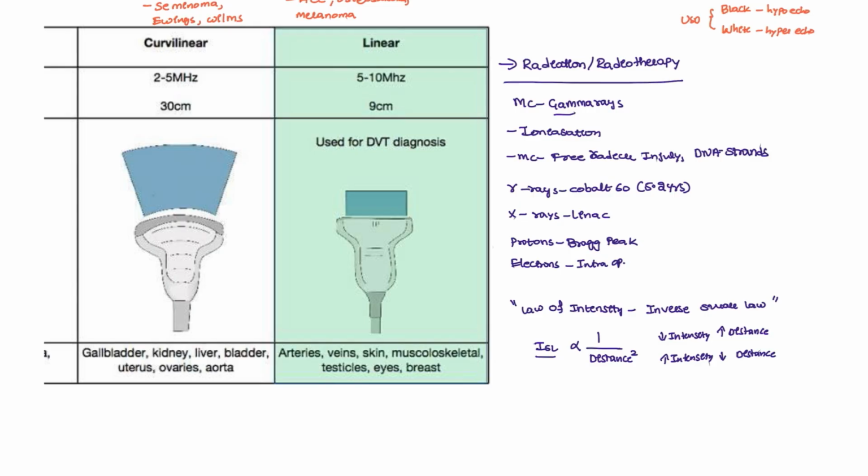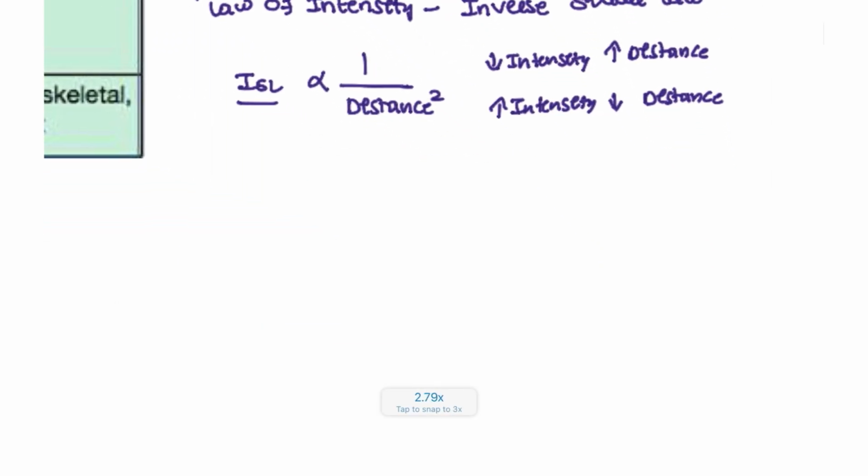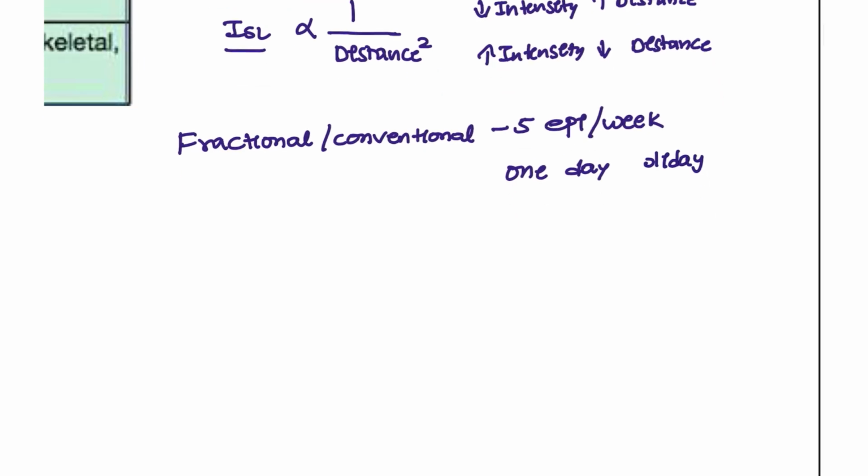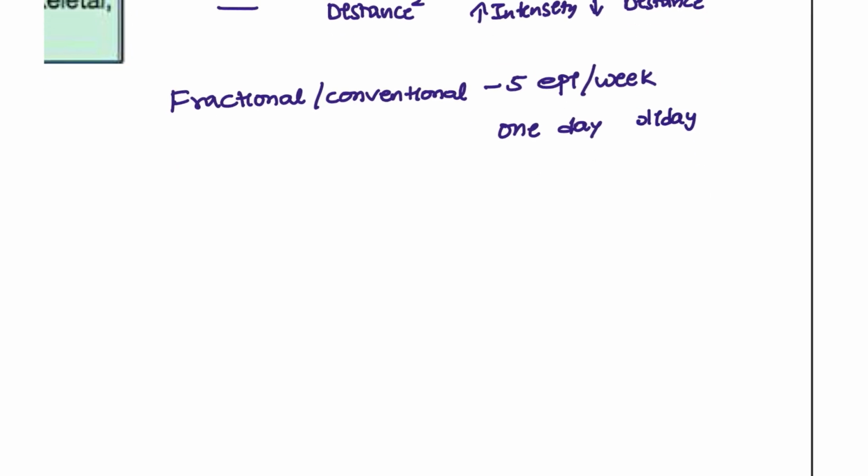Next, apart from that, radiation can be of different types. For example, we have the fractional type. So fractional radiotherapy is also known as conventional radiotherapy. How many sessions do we give? 5 sessions per week, and one day is given as a holiday. In this break we let the other cells regenerate, as not all the cells have to die. This is the most commonly used for patients. Monday to Friday, and one day is a holiday for the patient.